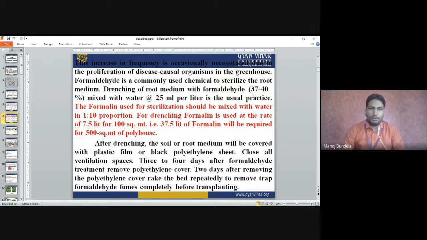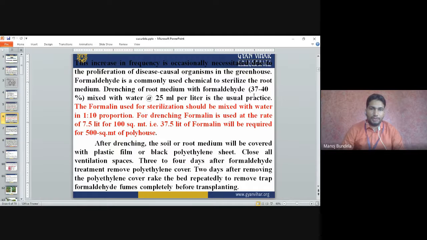Formaldehyde is a commonly used chemical to sterilize the root media. So whenever we use the root media, we have to go for sterilization of the root media. For sterilization, normally we use formaldehyde.